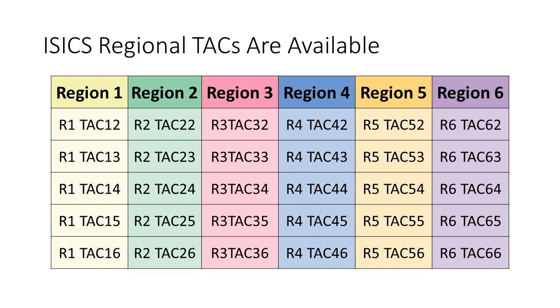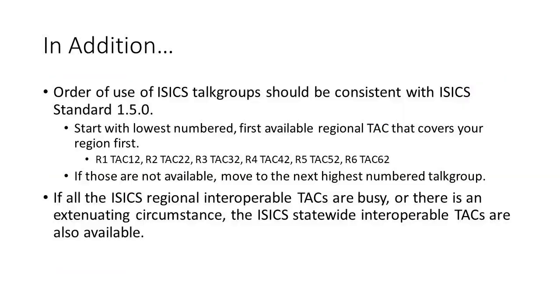If the ISICS interoperable TACs are used, the use should be consistent with ISICS Standard 1.5.0. Start with the lowest numbered, first available regional TAC that covers your region first, such as R1 TAC 12, R2 TAC 22, R3 TAC 32, R4 TAC 42, R5 TAC 52, or R6 TAC 62.